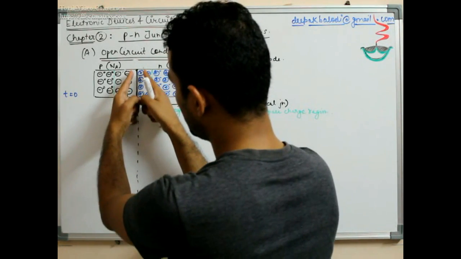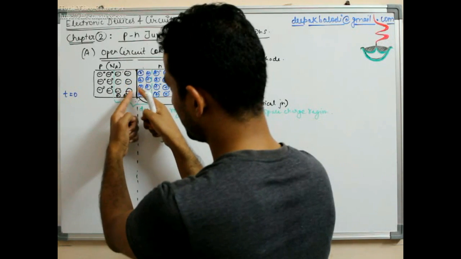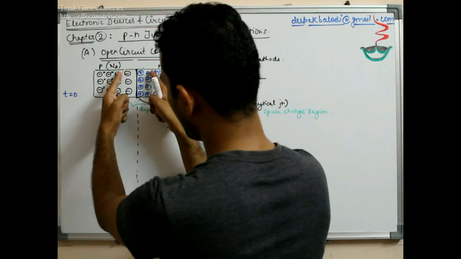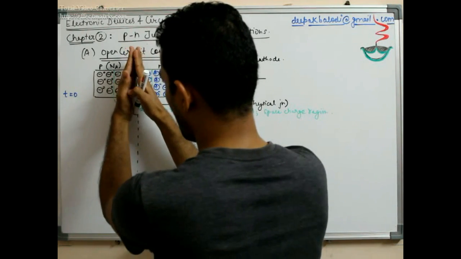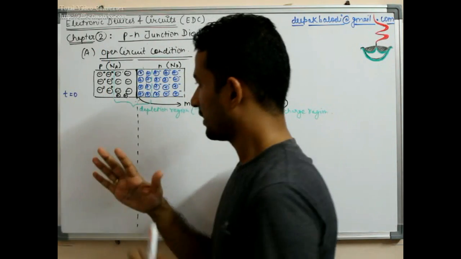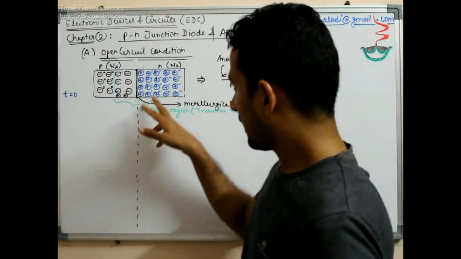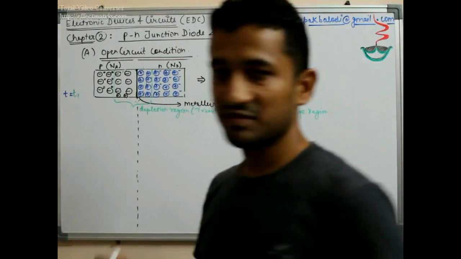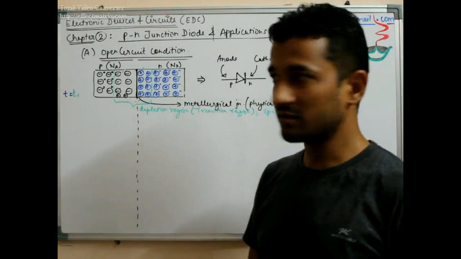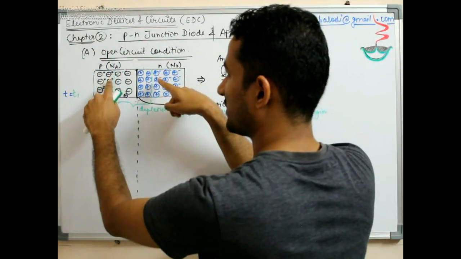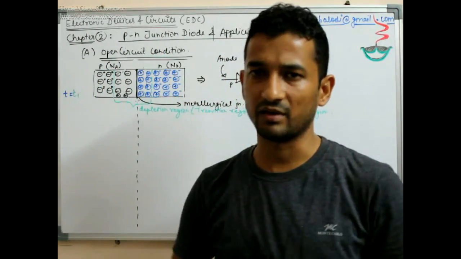It means first of all the nearby free carriers will combine with each other. Then this effect will go to the bulk side. Then more electrons and holes will combine with each other, and slowly this depletion region will get widened. Some time has elapsed, and still the depletion region is widening because this hole may combine with this, may combine with this, so this may happen.